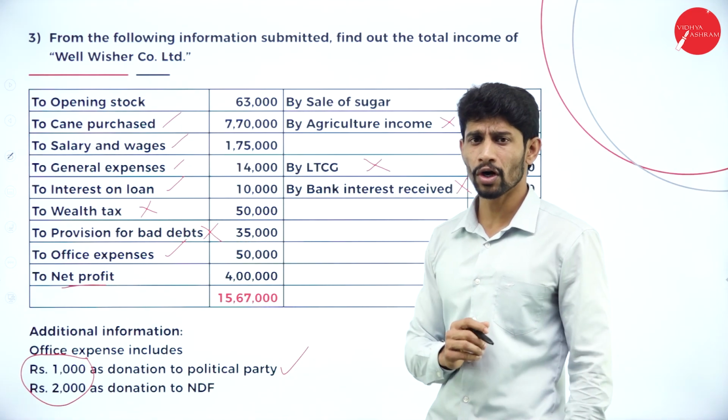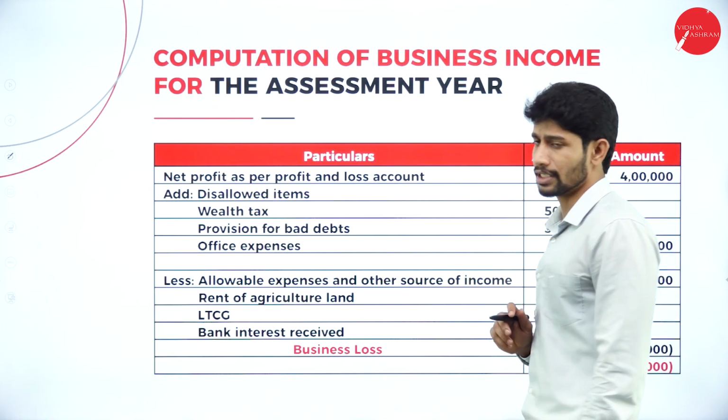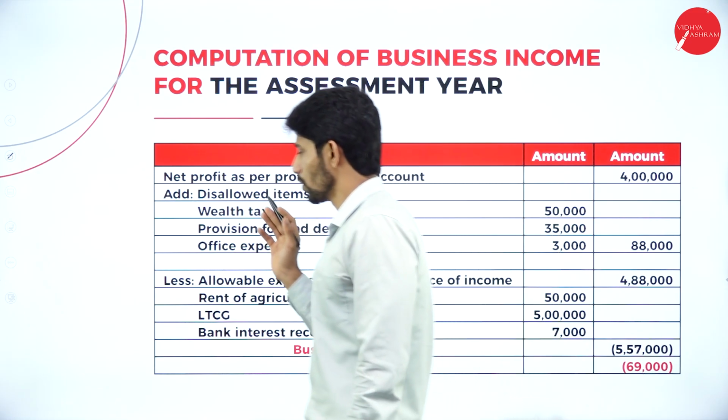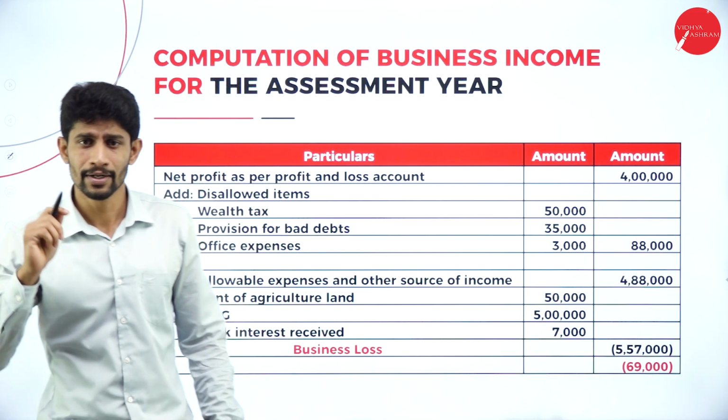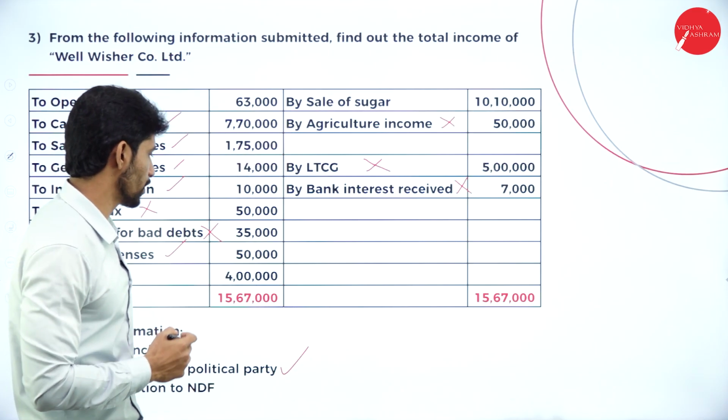So moving on to solve the problem. Computation of business income for the assessment year. So particulars, amount. First, what are we supposed to consider? First we are supposed to consider the net profit. So what is the net profit given in the problem?